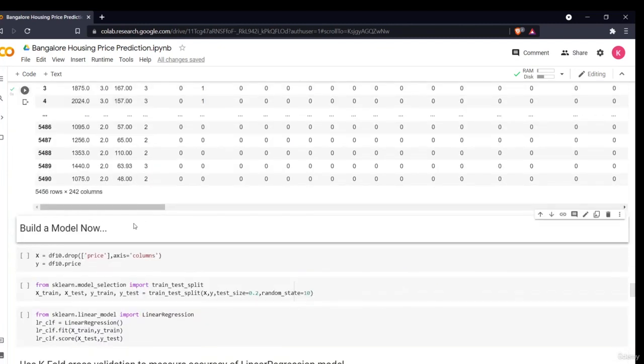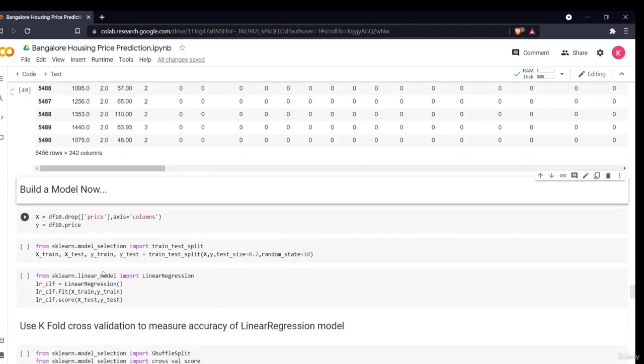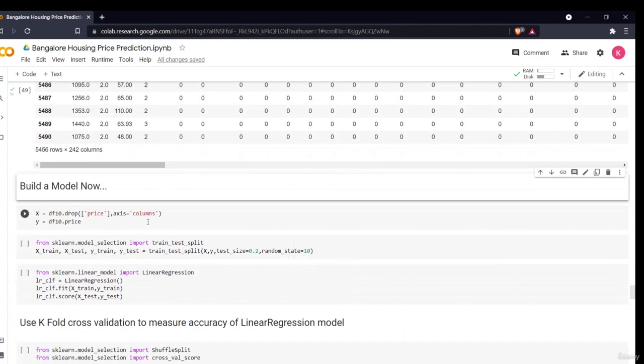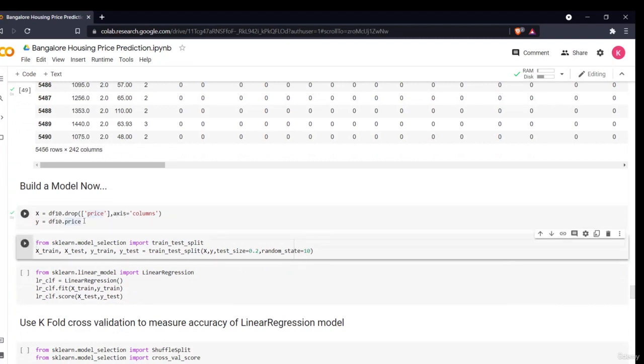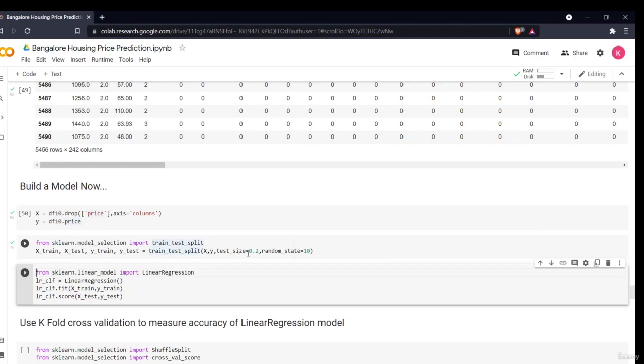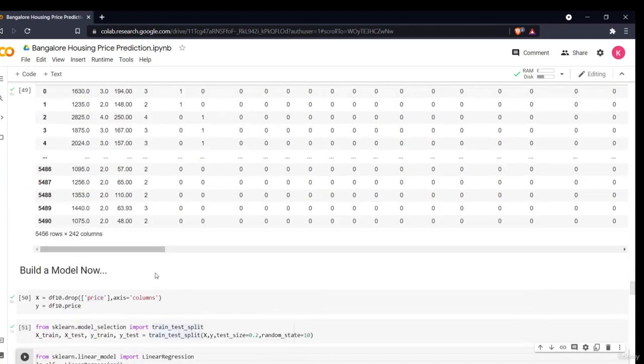My data is ready to feed the model. In the next part, I just have to build that model. So very first, I'll split my data into dependent and independent variable. For that, I'll use the X column in which I'll drop the price column, and Y I'll take only the price column. Then I'll take the train test split function and split my data into train and test with an 80-20 percentage, 80 for train data and 20 for test data. So now this is my total data ready for my model building. In the next section I'll be showing you how we can build the model using machine learning techniques. Then in the next section we'll be using automated machine learning for the same.